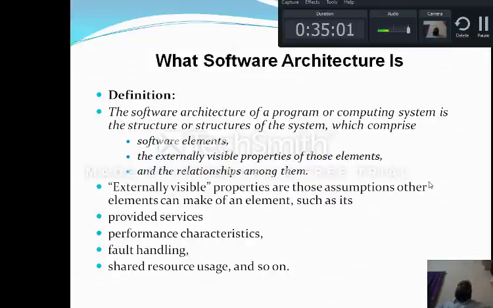Now here I will discuss some more on software elements. A software element is nothing but a functionality, or a hardware component which gives some functionality by using a software piece of code. The next part is externally visible properties. They are nothing but things such as services provided, performance characteristics, fault handling, shared resources, and so on.